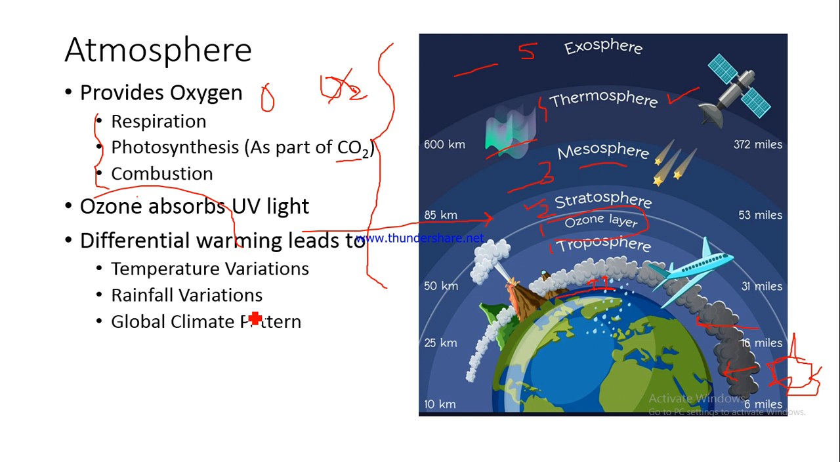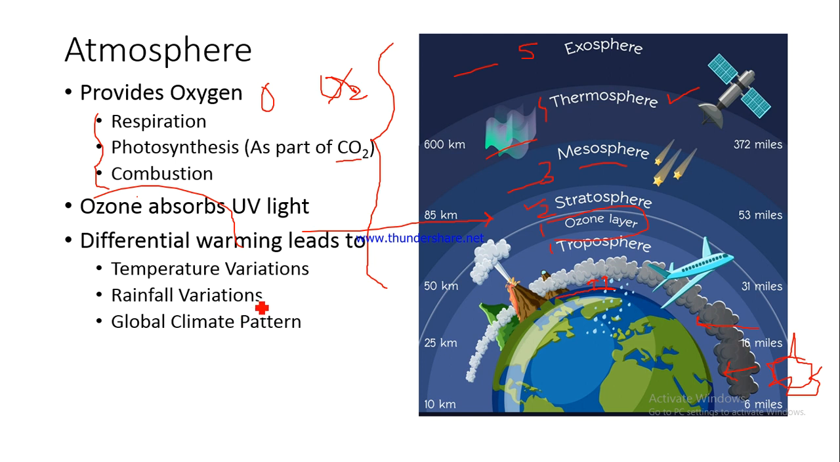If you go to cold deserts like the Tibetan desert, the desert in Mongolia, if you go to the Gobi Desert in Mongolia, you would find it's a cold desert. So the rainfall variations are also there.